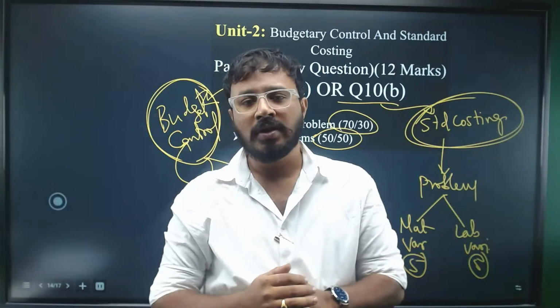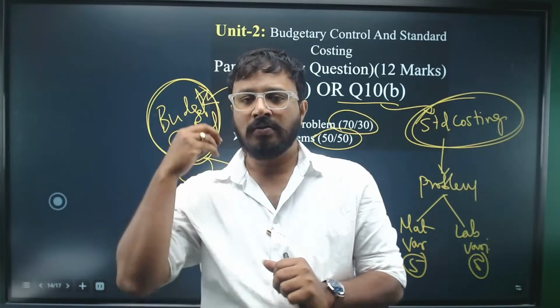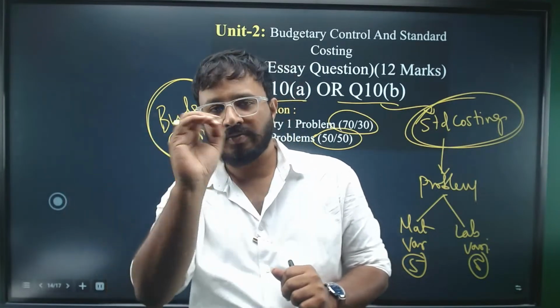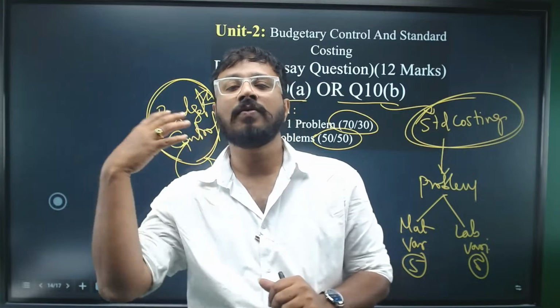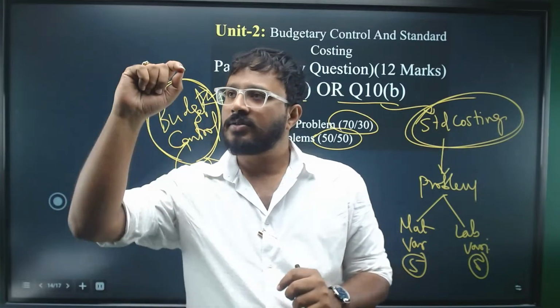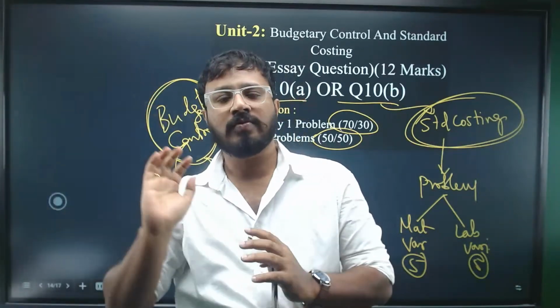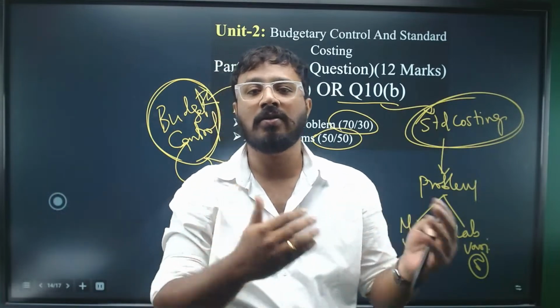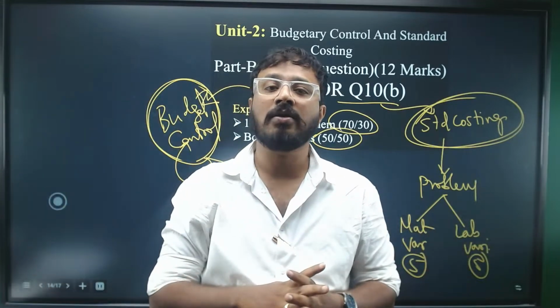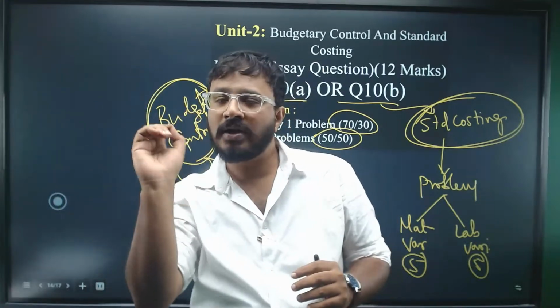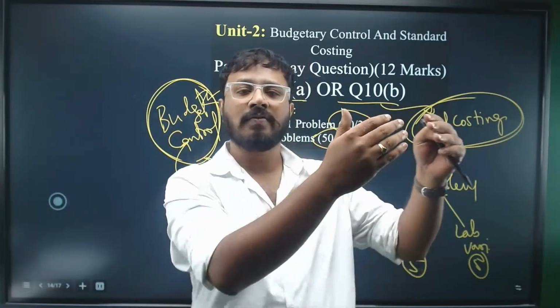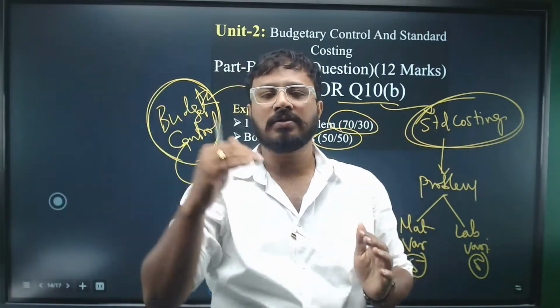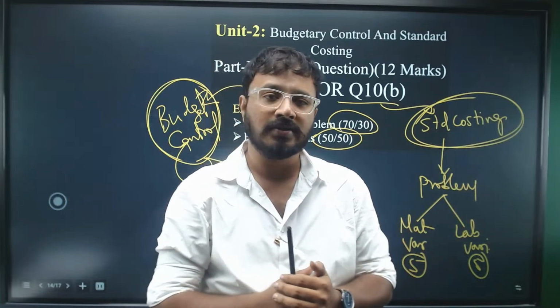If they asked, please try to write some 4 to 5 points on the question paper with a pencil so that you don't forget it. So advantages: it helps in decision making, non-financial information is also considered, so employee loyalty, all this is also taken care of. So these type of points you quickly write down, and once you start writing, you can simply expand those points in your answer.